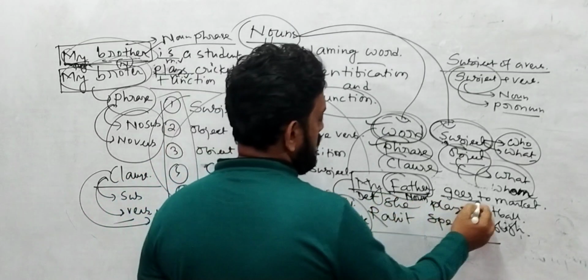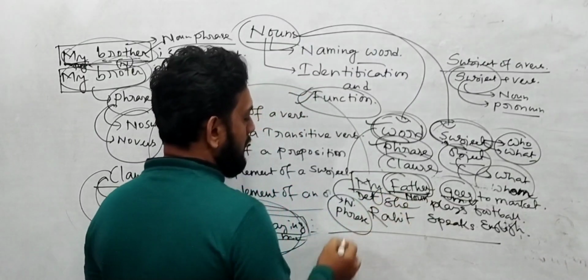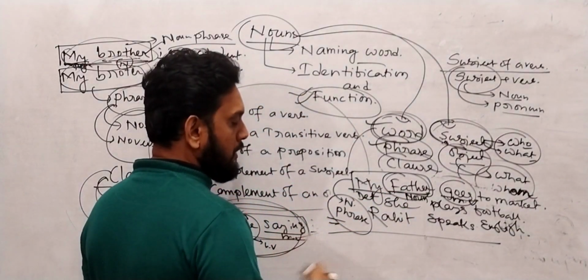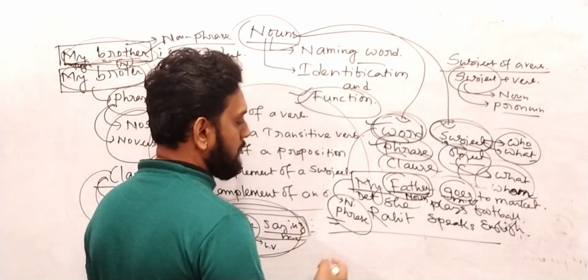So my father goes to market. Goes will be the main verb of the sentence. So my father will be the noun phrase. And what does phrase mean? Phrase means a group of words which do not have a subject and verb.